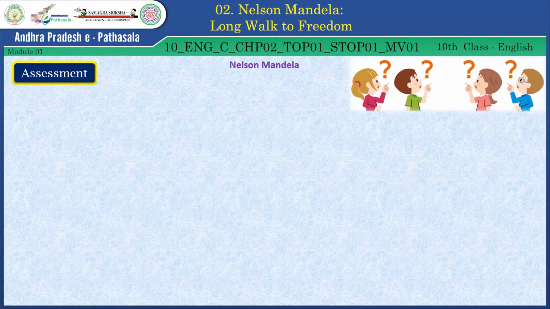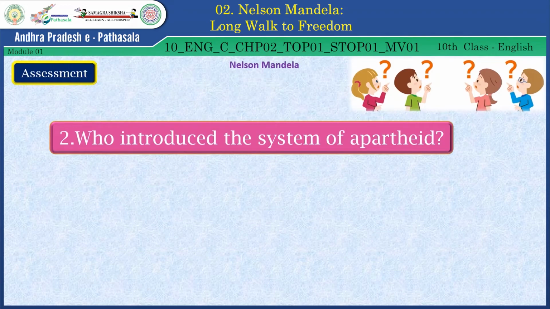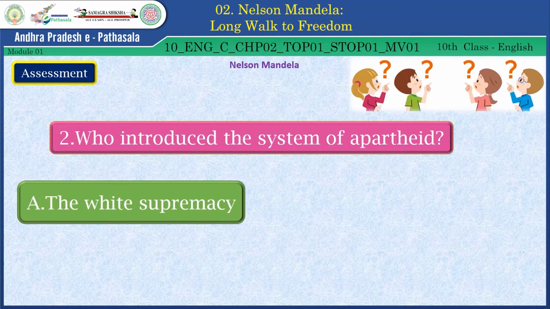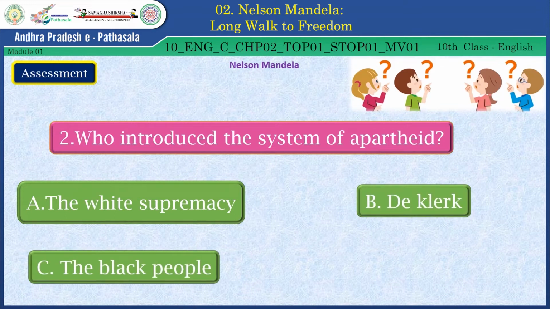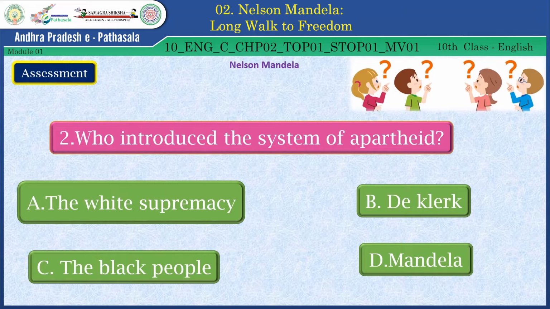Very good. Now the second question is, who introduced the system of apartheid? Options are the white supremacy, de Klerk, the black people, Mandela. Guess the right answer from these four options, dear students. Yes, the right answer is the white supremacy.